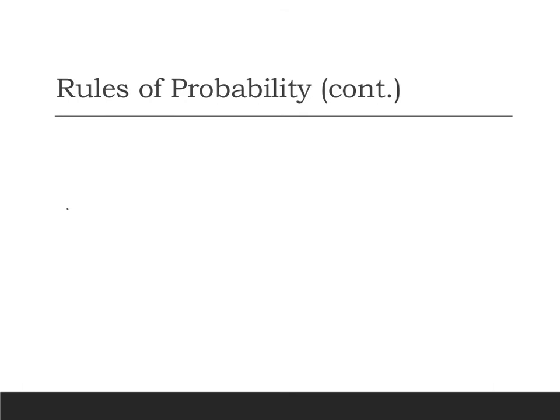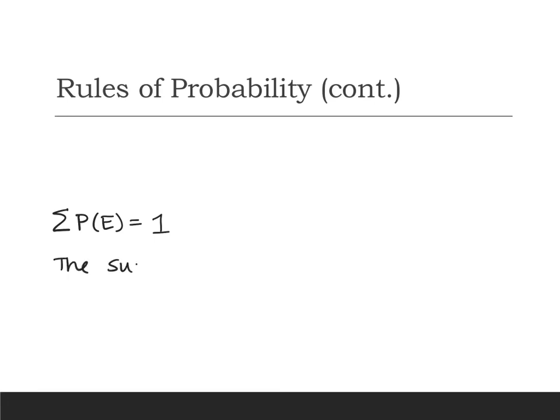All right, and then our second rule of probability that we're going to hit. Again, there's one more, but we won't get to that until another section. Our second rule of probability says that the sum, and again we're going to do the symbols first, just so if you see it, you'll know what it is. The sum of all the probabilities should add up to 1.